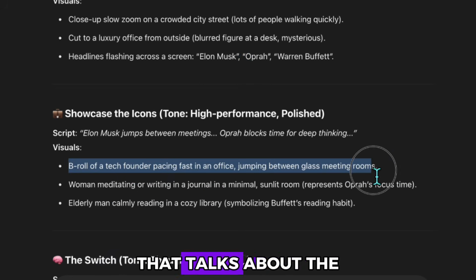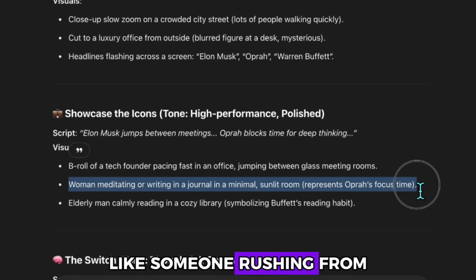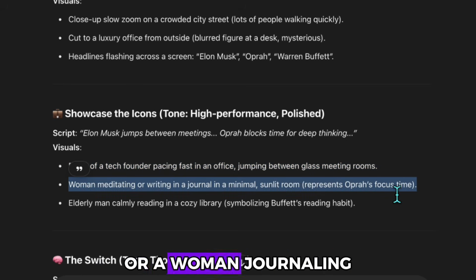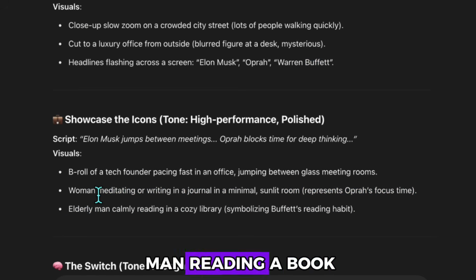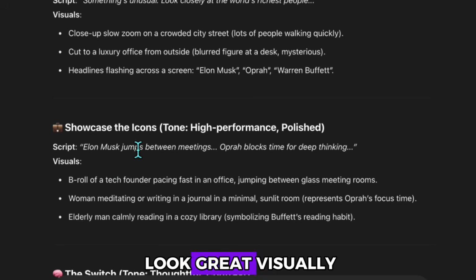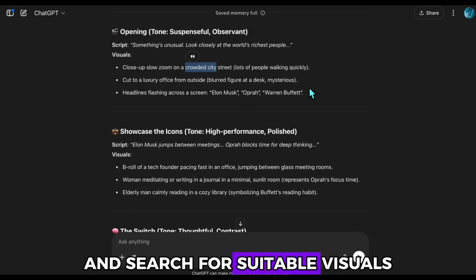In the part of the script that talks about the routines of famous people, ChatGPT imagines scenes like someone rushing from one meeting to another, or a woman journaling in a peaceful, minimalist setting. Then maybe an elderly man reading a book. I think that would look great visually. I copy and paste these ideas into my list and search for suitable visuals.